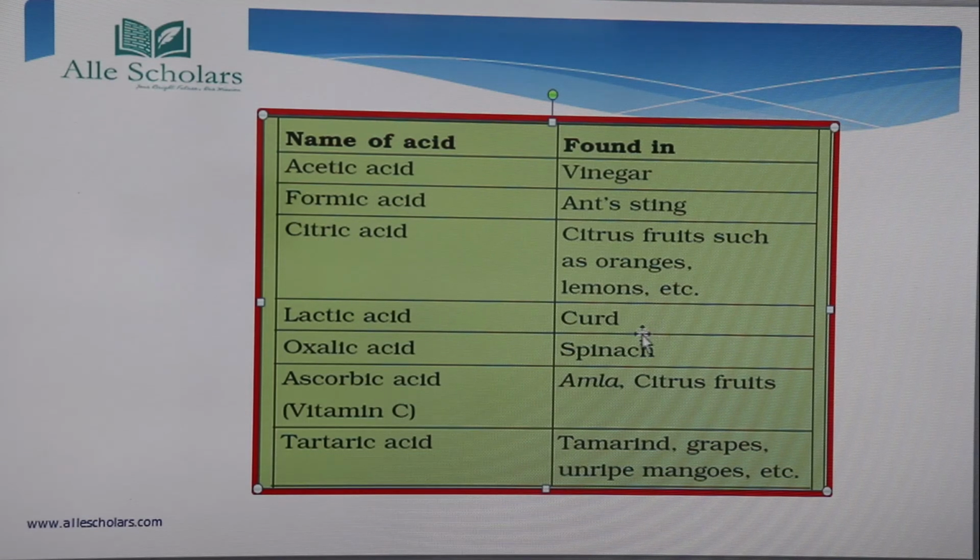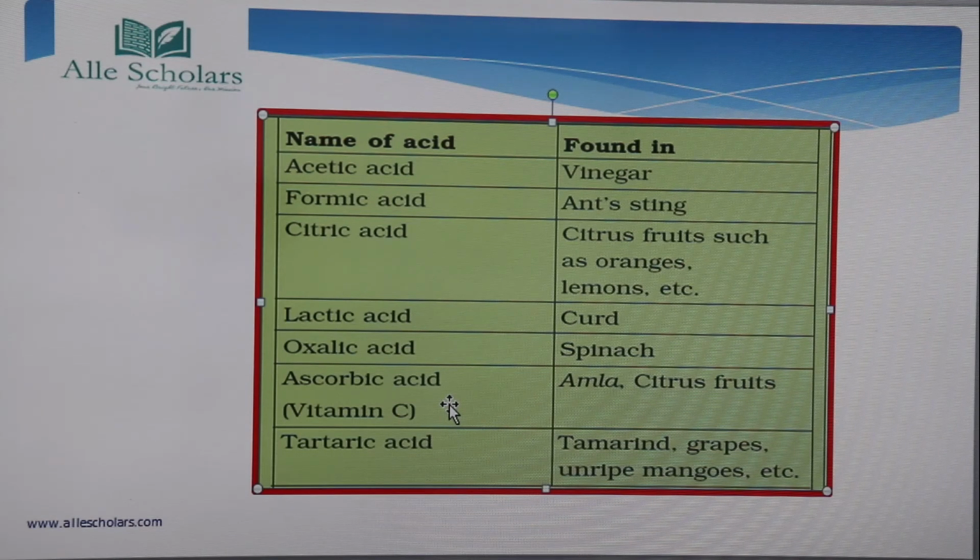In curd, lactic acid is present. Curd also has an acid in it, that is lactic acid. Spinach has oxalic acid present. If we see some citrus fruits and amla, they all contain ascorbic acid.